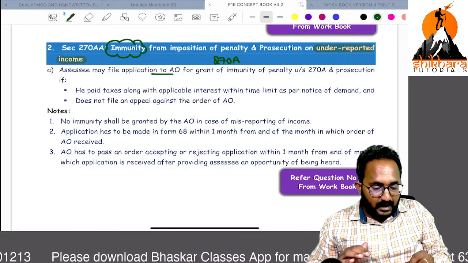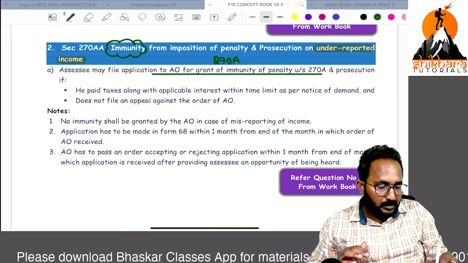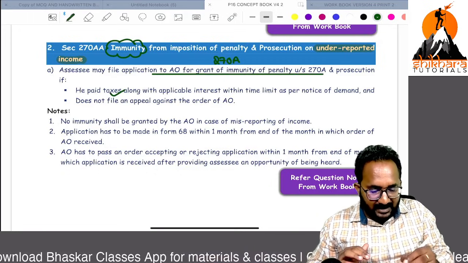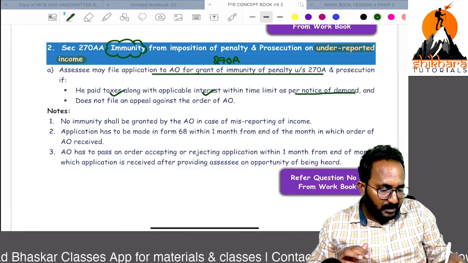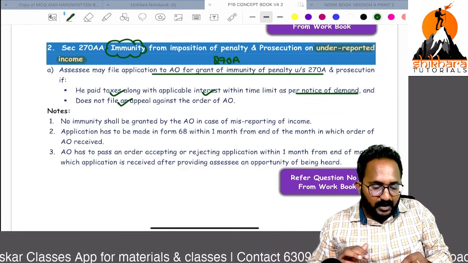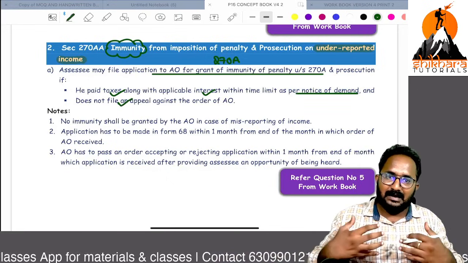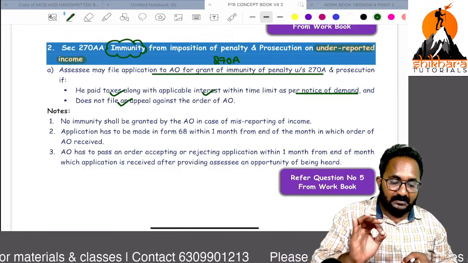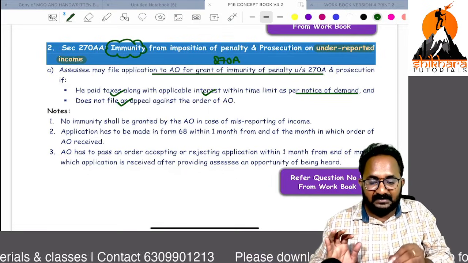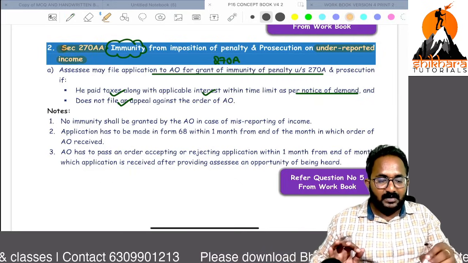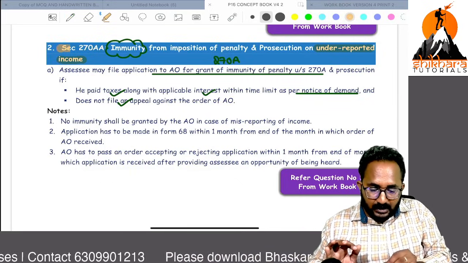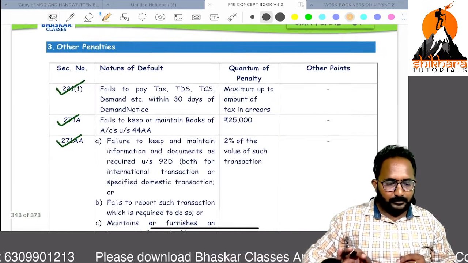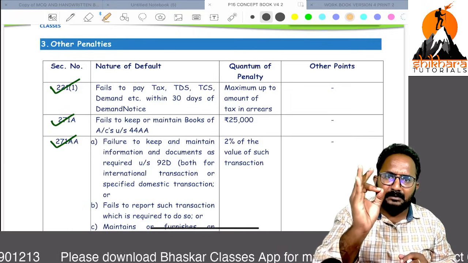If you file an application to the AO for granting immunity from penalty and prosecution, and you pay all the taxes along with the interest within the time of the demand notice, and you are not going for an appeal, then remember, in this case you can get the immunity. That is under section 270AA, immunity from the under reporting or misreporting related penalties. Now, remaining penalties, just refer and remember.